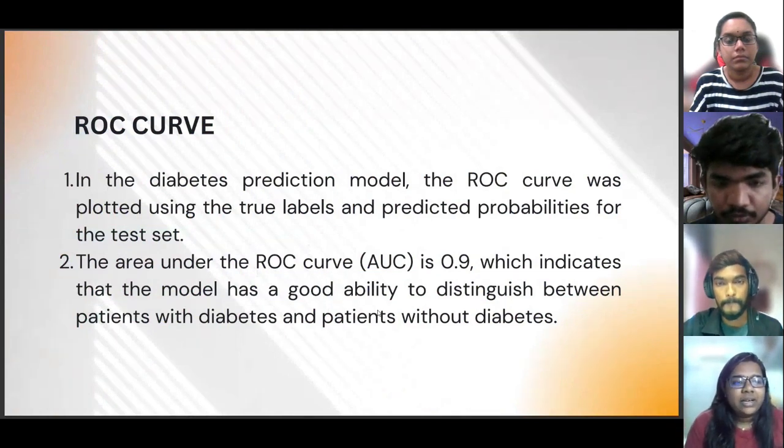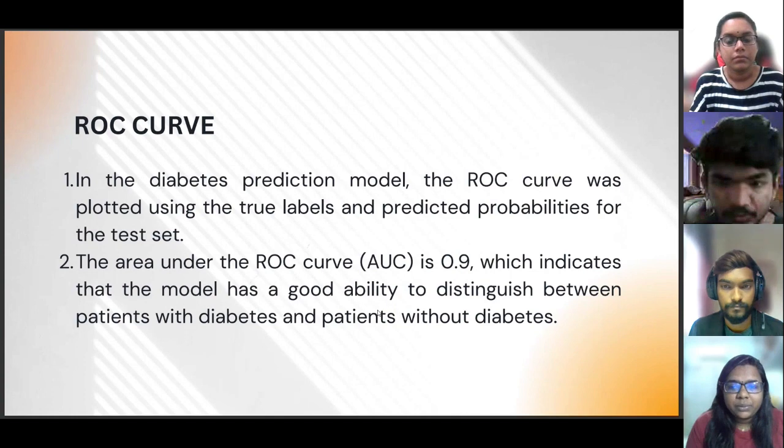As for the ROC curve, in the diabetes prediction model, the ROC curve was plotted using the true labels and predicted probabilities for the test set. The area under the ROC curve, which is AUC, is 0.9, which indicates the model has a good ability to distinguish between patients with diabetes and patients without diabetes.